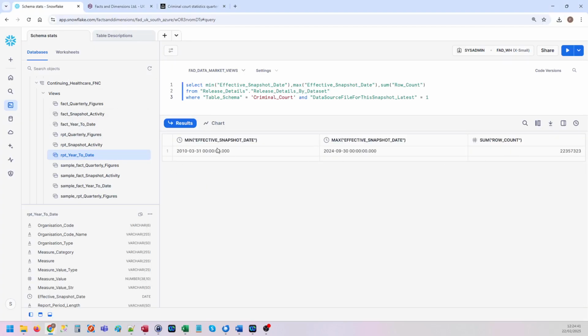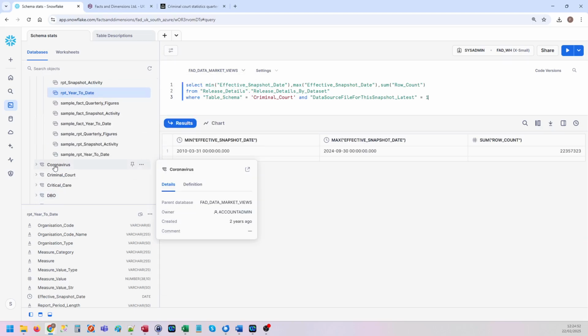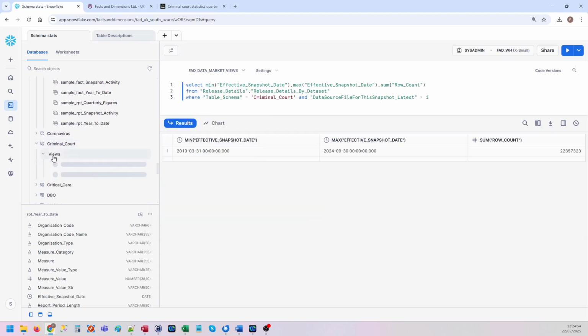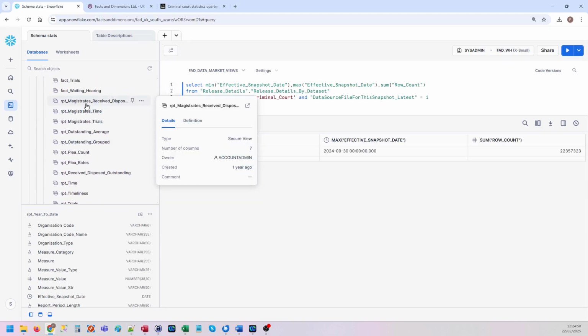So we've got data going back to March 2010. So far there is 22 million rows of data across lots of tables. Let's have a look at the data itself. Criminal court, here we go. So I'll just look at a couple because there's too many here.